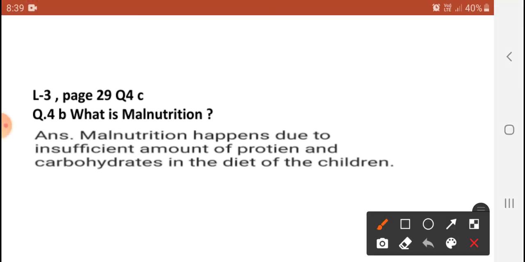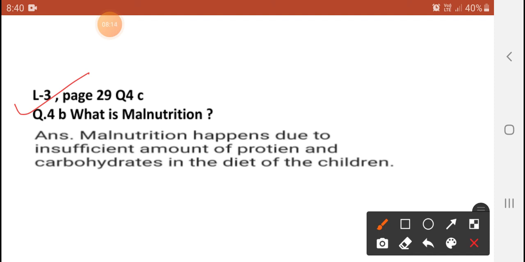The answer is written here. Lesson number 3, page number 29, question number 4C. The question number 4B answer is written here. What is malnutrition? Malnutrition happens due to the insufficient amount of protein and carbohydrate in the diet of the children. My dear student, that answer is sufficient for you. You will write it down as it is in your book.